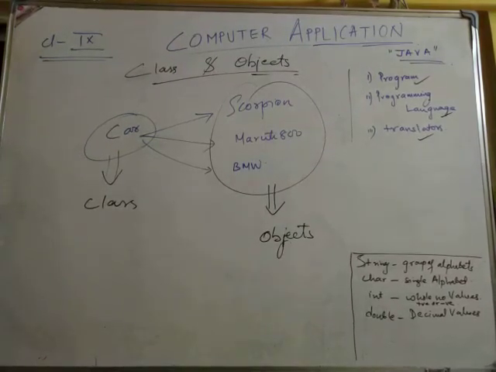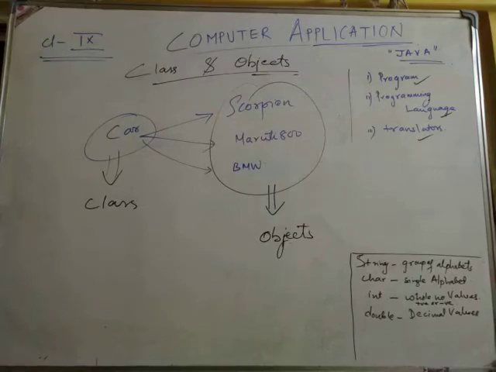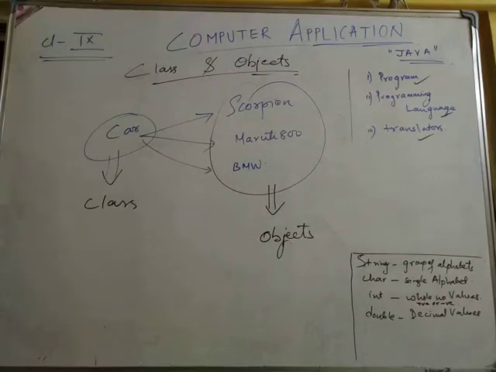Okay, same we can take for pen also. Pen will be a class. If you take a red pen, a black pen, or a blue pen, all these will be your objects. If you take a flower, it becomes your class, because it is a universal way of saying. Because if you take a tulip flower, that becomes an object. If you take a rose flower, that becomes an object. Clear? So these are the basic categories, the basic differentiation between your class and an object.